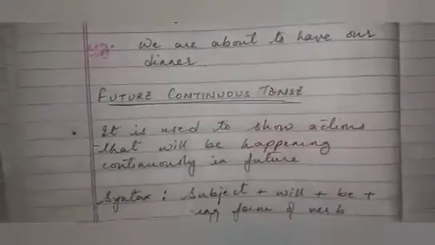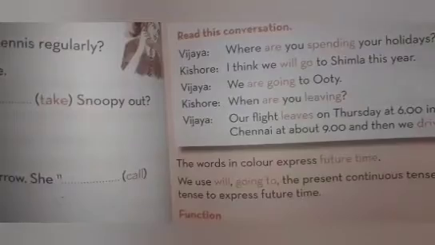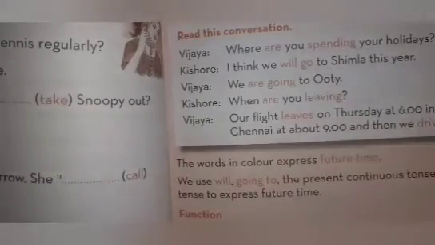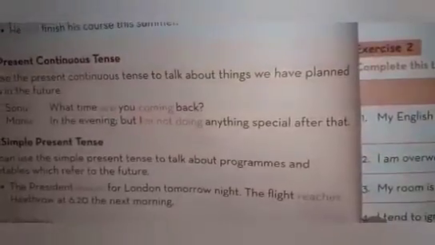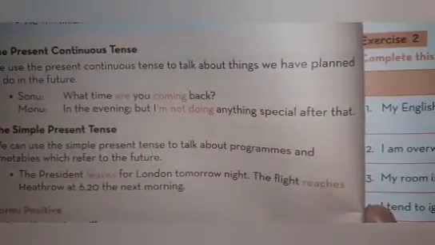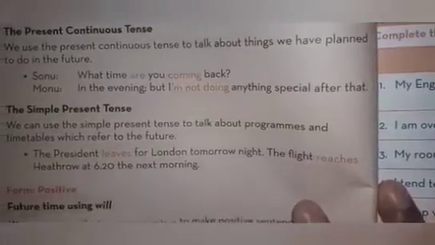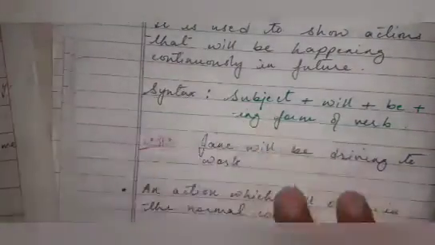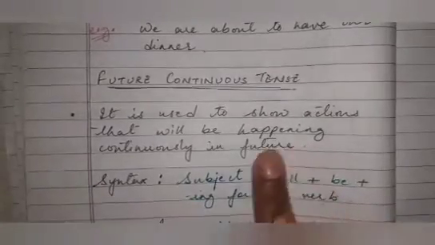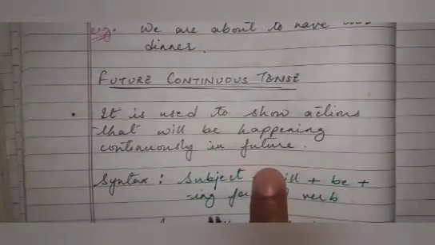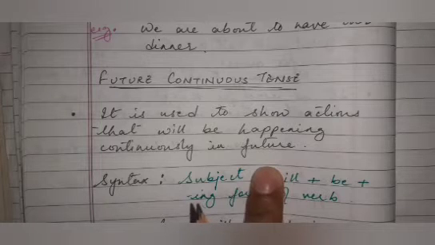Okay. The next topic in this chapter is future continuous. We have right now understood that simple present and present continuous are used to express future time. So next we'll discuss future continuous. It is used to show actions that will be happening continuously in future. Yes, continuously they'll be happening.